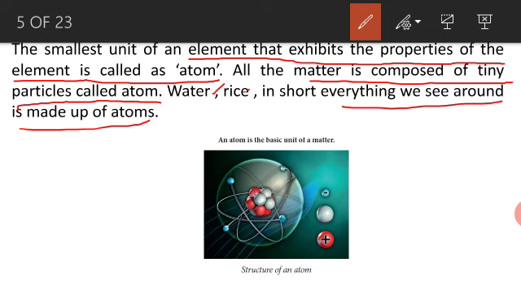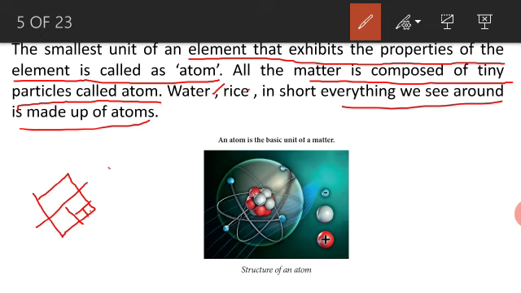For example, we will take one paper. We split it into 2 parts. Again, we tear the paper into 2 parts. Again, we tear the paper into 2 parts, up to the last point. This is the last point you consider.